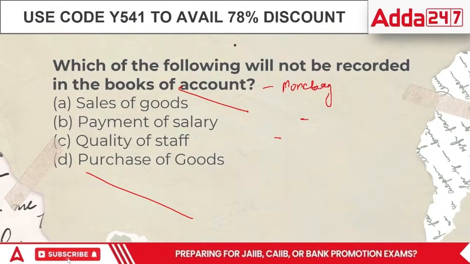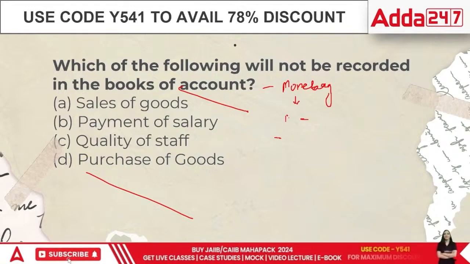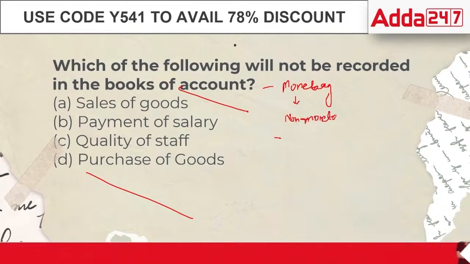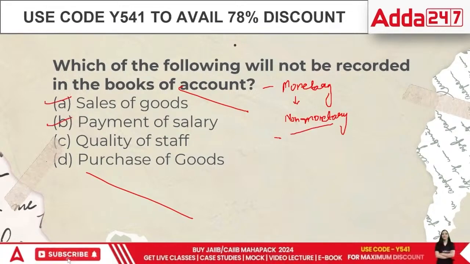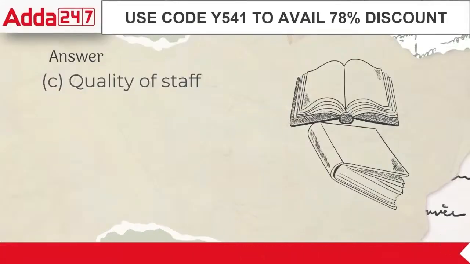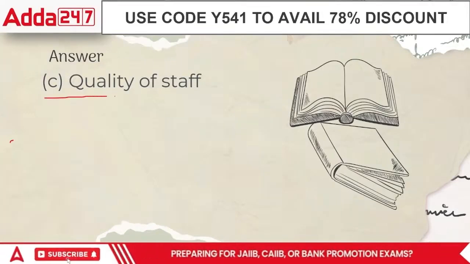It will never record non-monetary. So whatever is non-monetary will not be recorded. That's the rule. Sale of goods is monetary. Payment of salary is monetary. Purchase of goods is again monetary. So the answer is C, the quality of the staff.